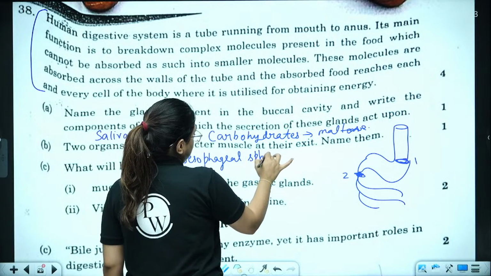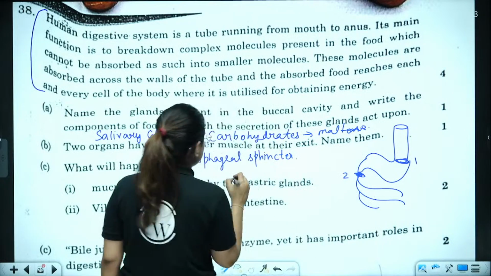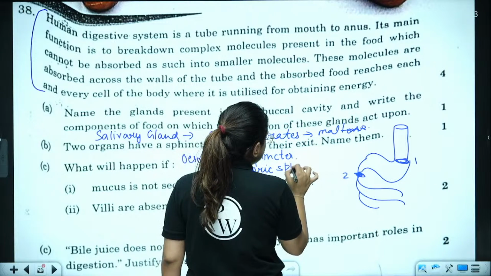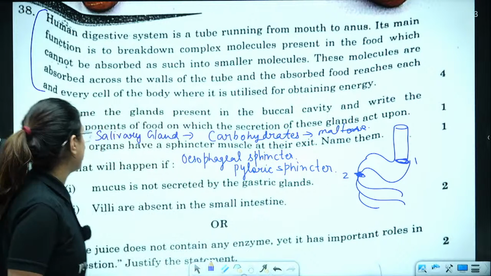Esophageal sphincter. And the one between stomach and small intestine is known as pyloric sphincter. So these are the 2 muscles, sphincter muscles, that you were supposed to mention.